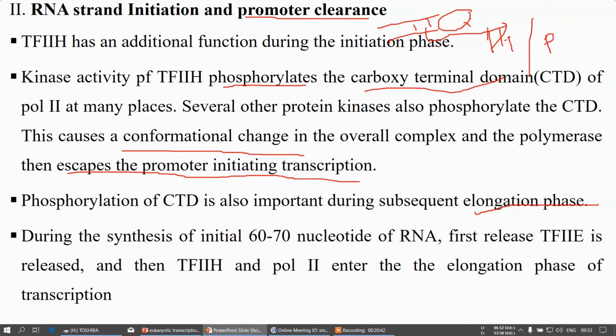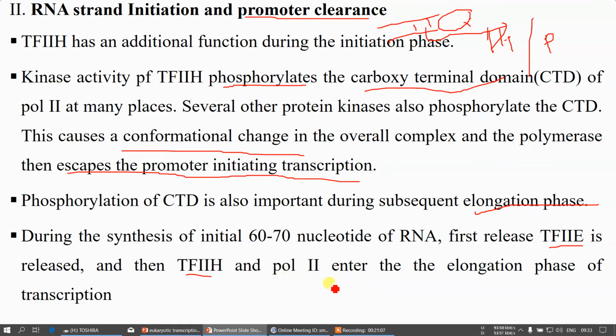And during the synthesis of the initial 60 to 70 nucleotides of RNA, gradually the factors will start being removed from your complexes. The initial factor which will be released is the transcription factor 2E, then 2H.